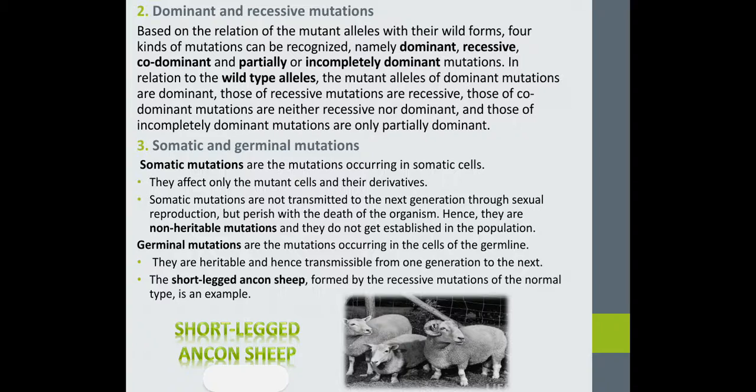Next one is somatic and germinal mutation. Somatic mutations are the mutations occurring in somatic cells. They affect only the mutant cell and its derivatives. Somatic mutations are not transmitted to the next generation through sexual reproduction but perish with the death of the organism. So they are known as non-heritable mutations and they do not get established in the population.